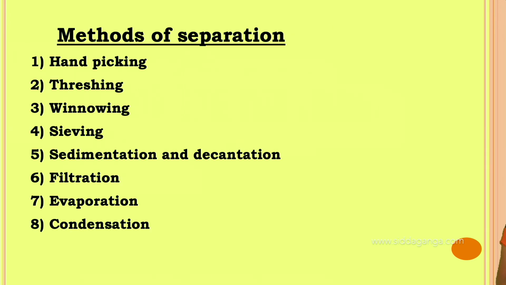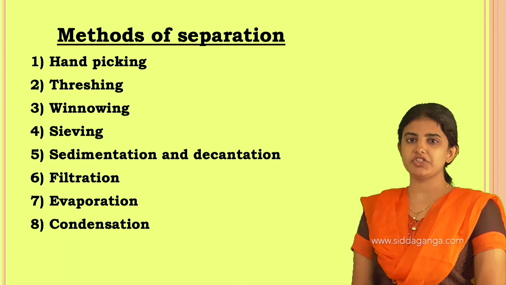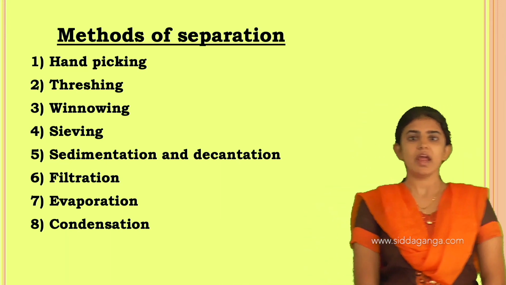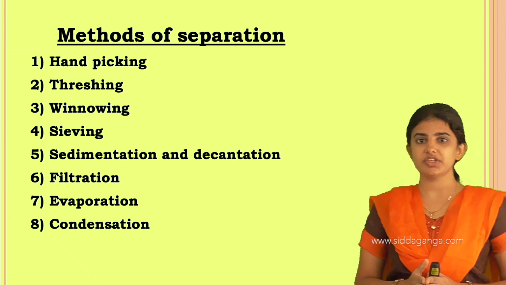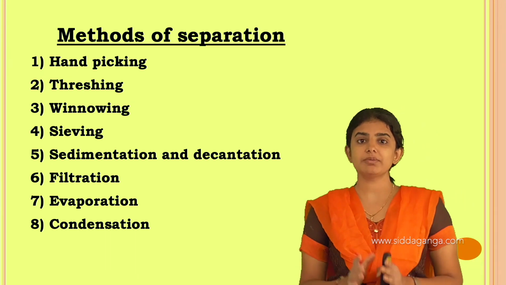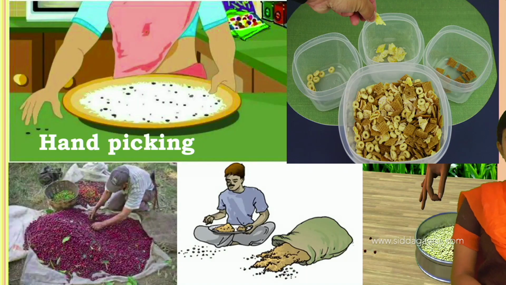Next we shall move on to the methods of separation. There are different types of methods of separation, of which the first one is the hand picking method, next the threshing method, winnowing method, sieving, sedimentation and decantation, filtration, evaporation and condensation. These methods are helpful to understand the properties as well as the nature of the constituent substances present in the mixture. The first one is the hand picking method.